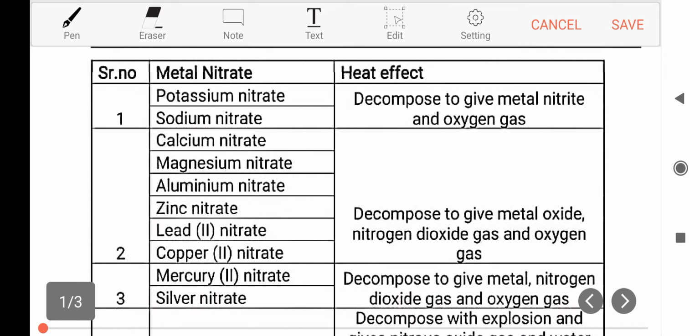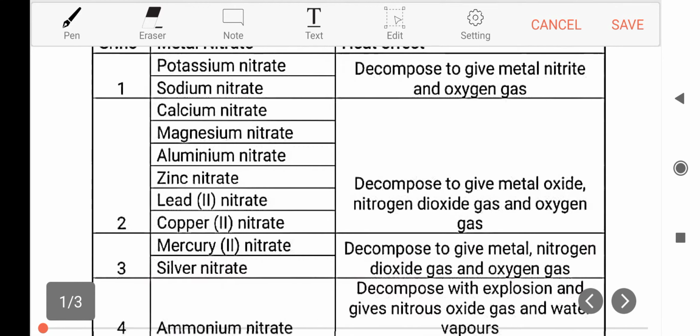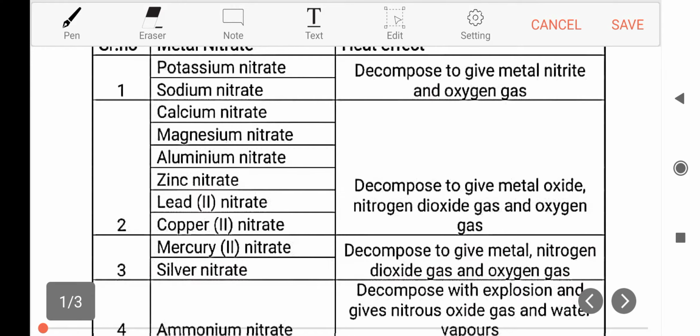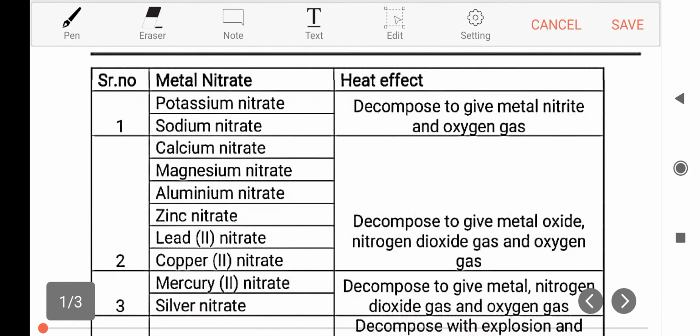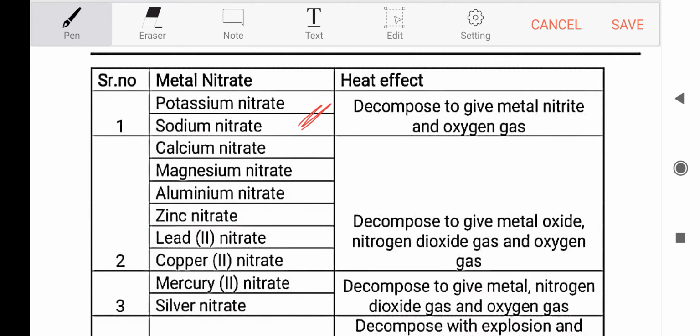All these nitrates we can classify into four groups based on how they decompose when they are heated. The first group consists of potassium nitrate and sodium nitrate. These nitrates are highly stable. On decomposition they give metal nitrite, that is the NO2 minus ion will be there, along with